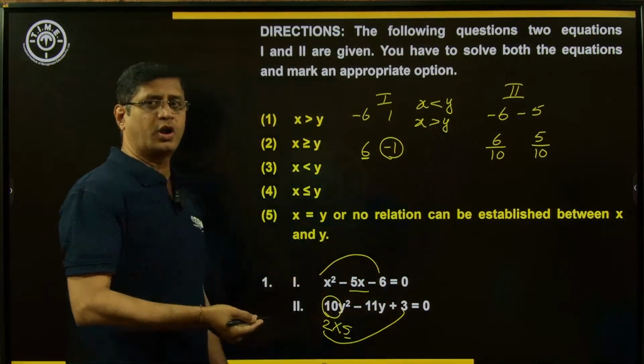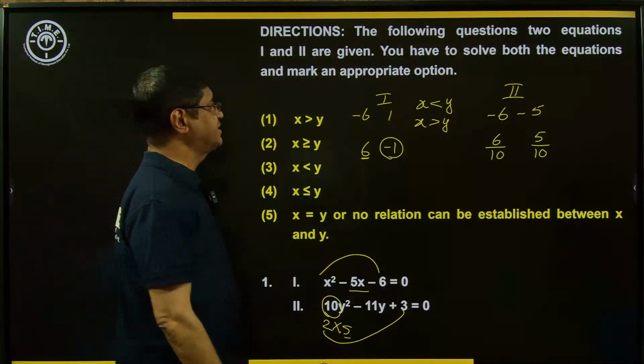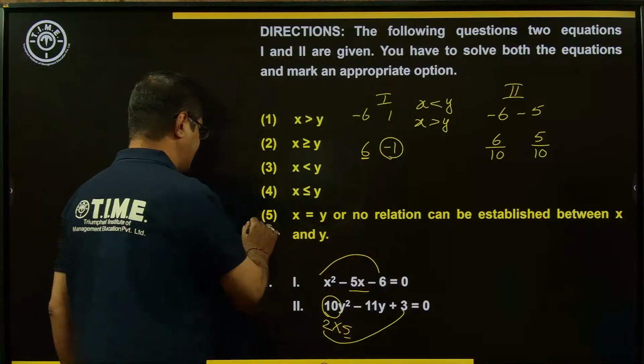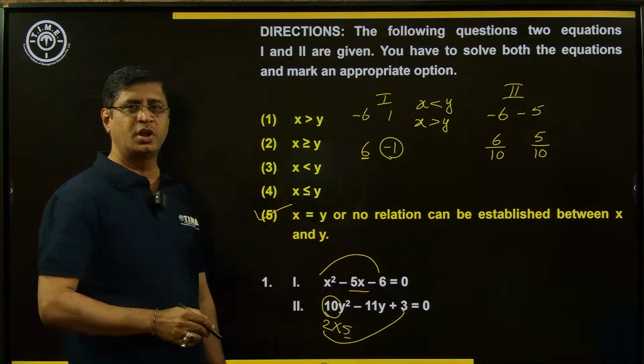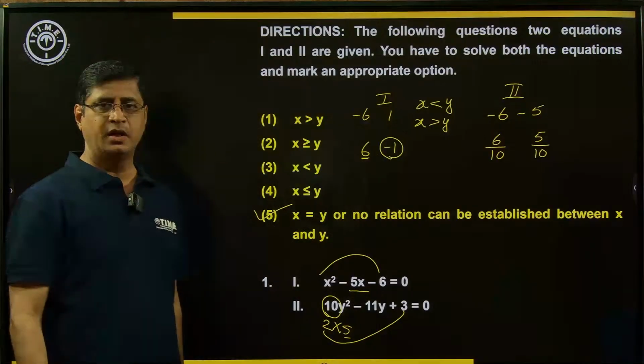One time it is more, the other time it is less. Then what is the answer? It is not possible to find the relation. So the answer for this question is option 5. The fifth choice is the right answer.